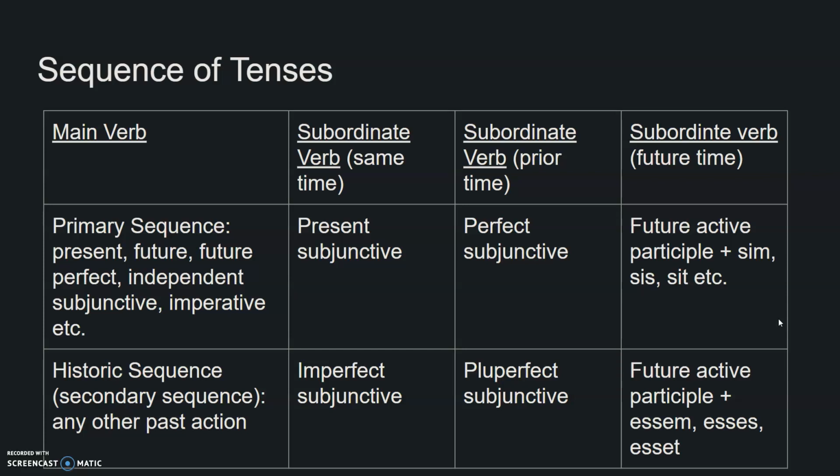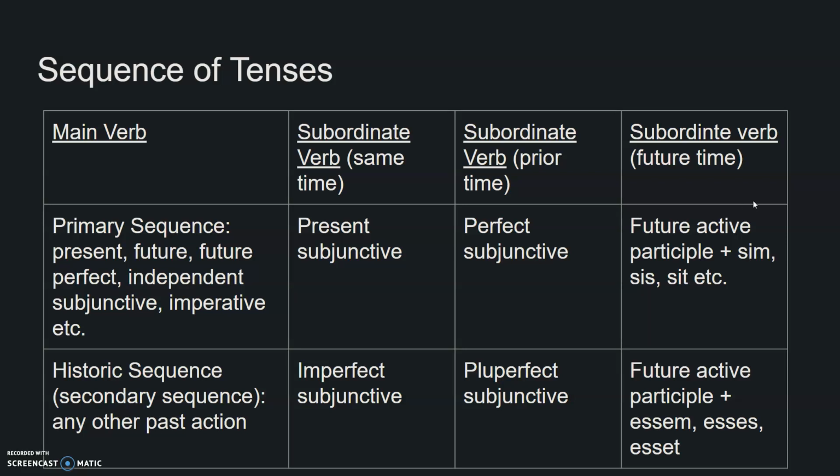Notice, I translated, he asks whether I will be in Rome, but really what Latin is going to do is say, he asks whether I am, sim, and then we'll use a future active participle to reflect the idea that we're going to do something even further in the future. So, he asks whether I will be in Rome is really, he asks whether I am, future active participle, about to be in Rome.